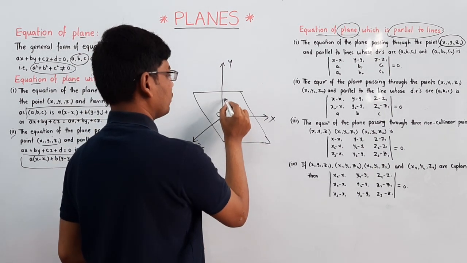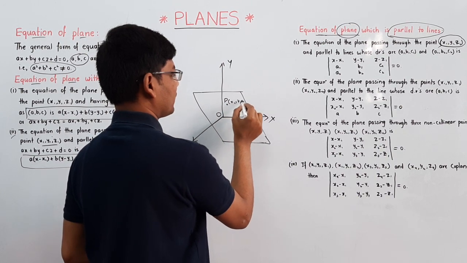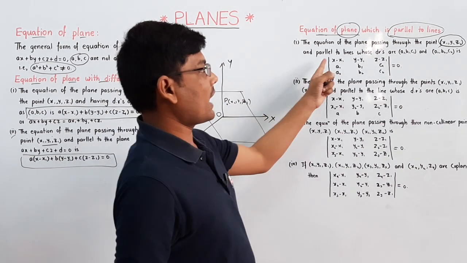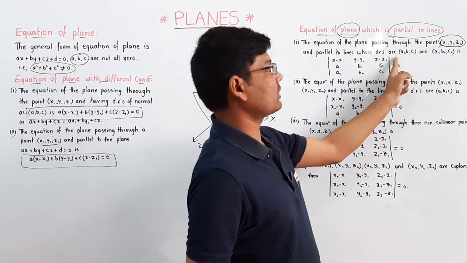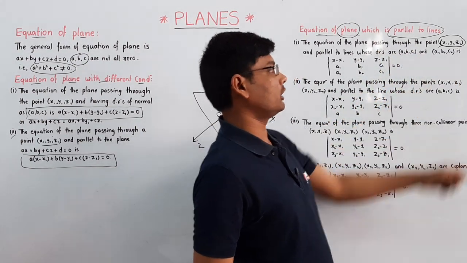So this is passing through one point, that is P of x1, y1, z1, and it is parallel to two lines whose direction ratios are a1, b1, c1 and a2, b2, c2.